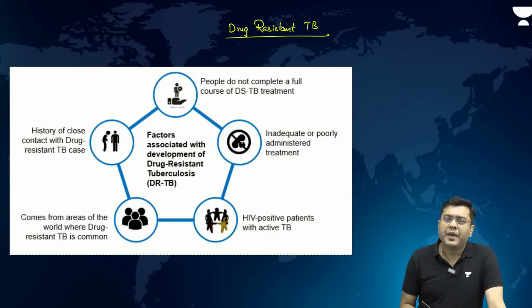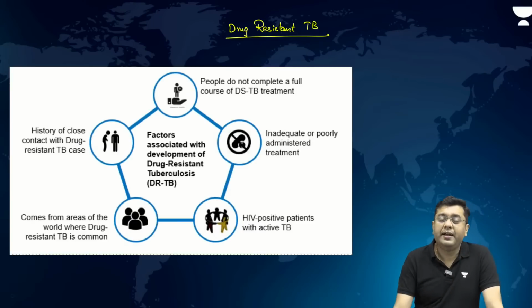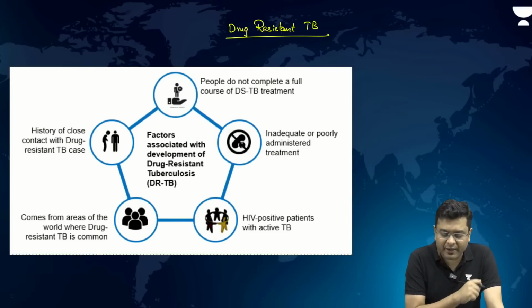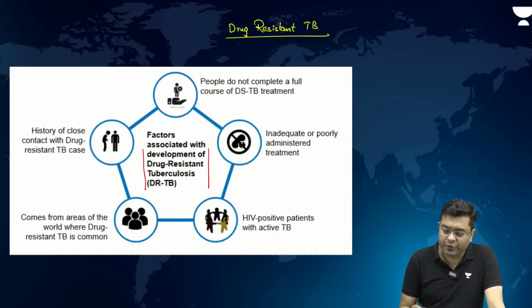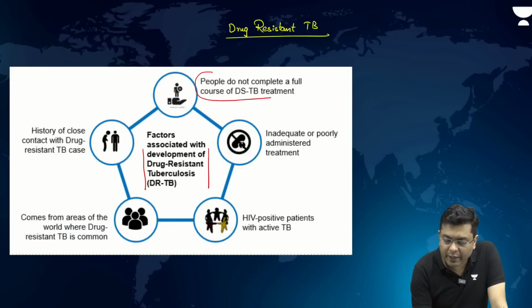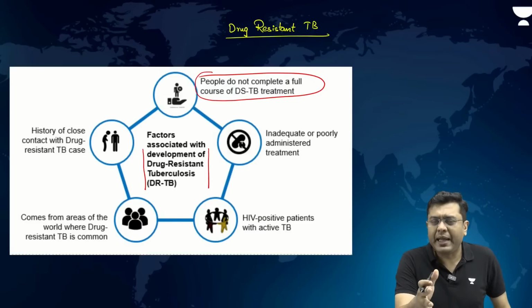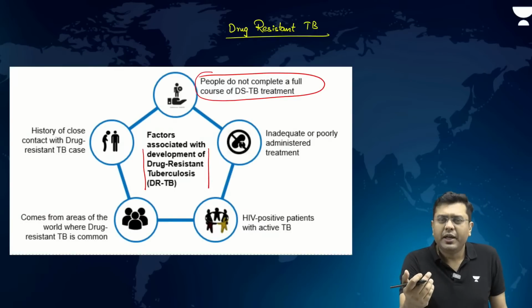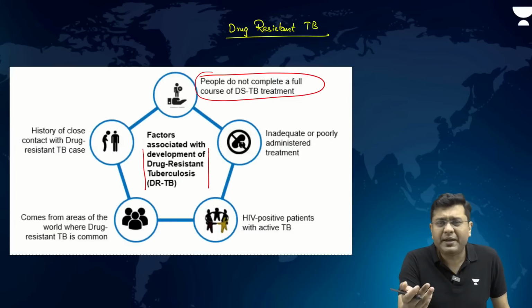So, basically, here, why and when can drug resistant TB end up spreading? These are the various causes or factors which lead to the development of drug resistant tuberculosis. First of all, people do not complete a full course of the TB treatment. As I told you, the present day TB treatment is such that you have to consume tablets or medicines for almost a duration of 18 to 24 months and multiple tablets a day.